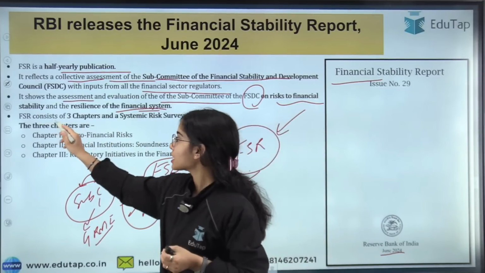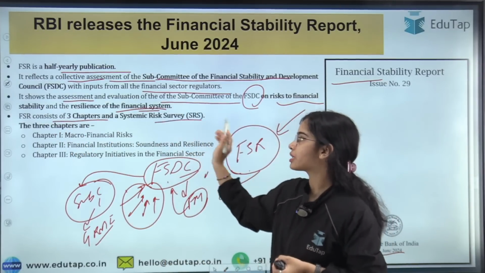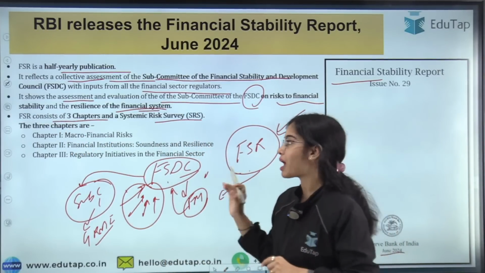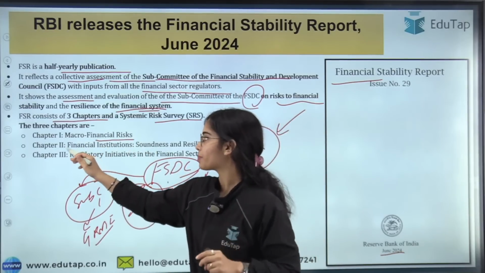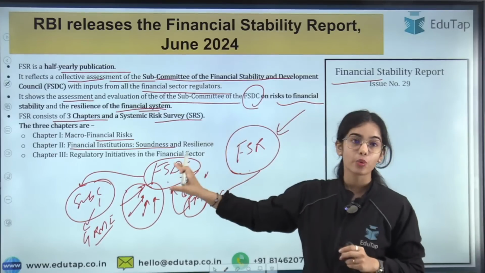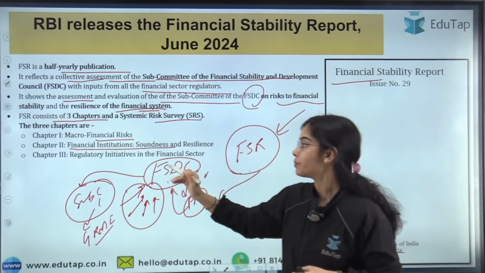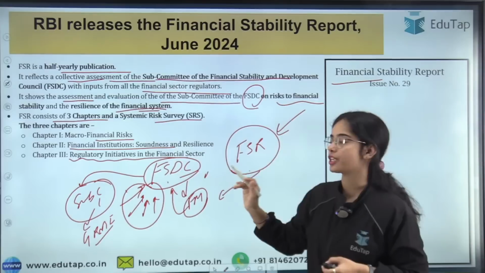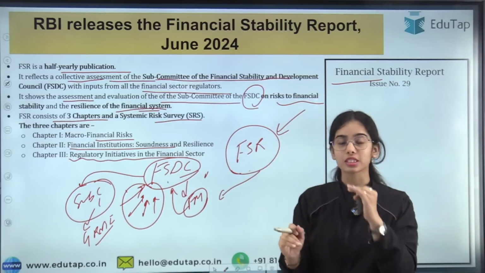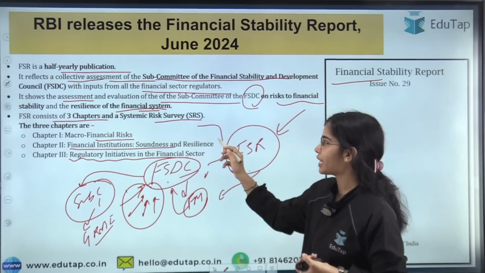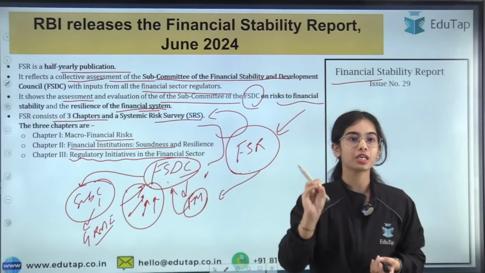Now the FSR consists of 3 chapters and a systemic risk survey. The first chapter is macro financial risk. The second chapter is financial institutions, soundness and resilience, how resilient they are. The third chapter is the regulatory initiatives in the financial sector. We are going to discuss these chapters one by one, and then we will discuss the systemic risk survey.